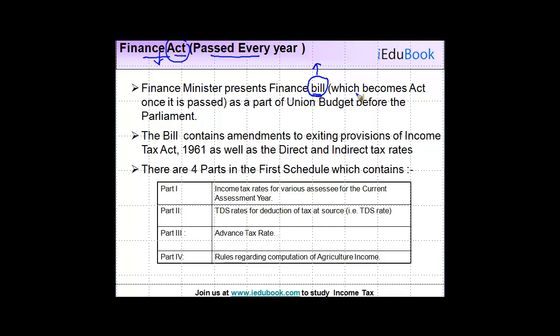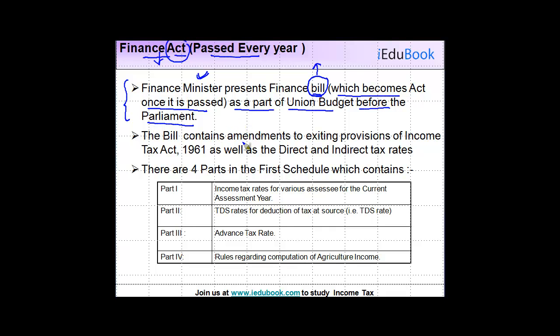It also contains certain other proposals, but currently we are just dealing with income tax, which becomes Act once it is passed. So the Finance Minister presents Finance Bill as a part of the Union budget before the Parliament. So every year the Finance Minister presents this Finance Bill before the Parliament. Okay.